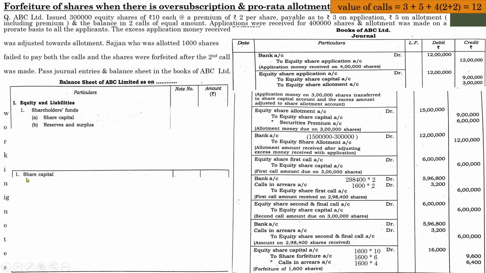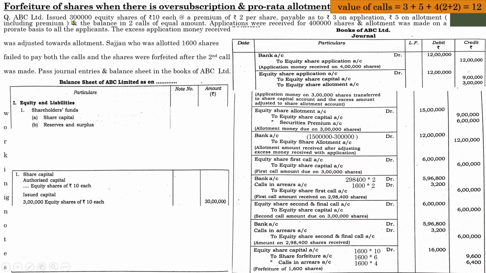We will begin with share capital. First one, authorized capital. In this question, there is no other information regarding authorized capital, so let it be like that. Authorized capital, equity share of rupees 10 each. Next one, issued capital. This is the order, so remember the order. First one, authorized, and then issued. We have learned about this order in the theoretical part at the beginning of this module.